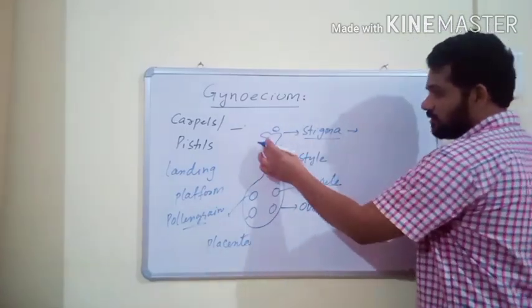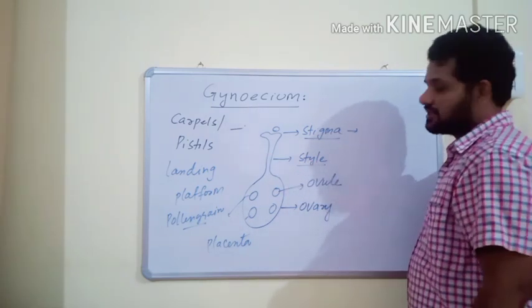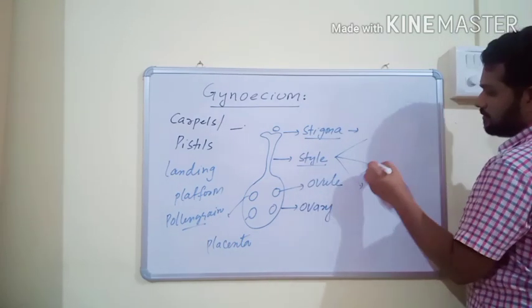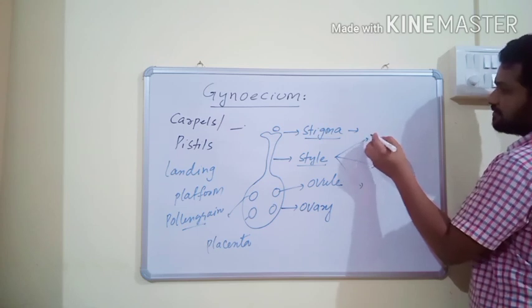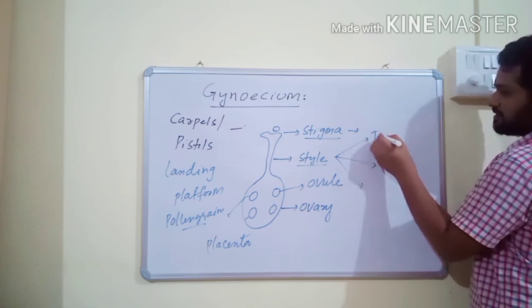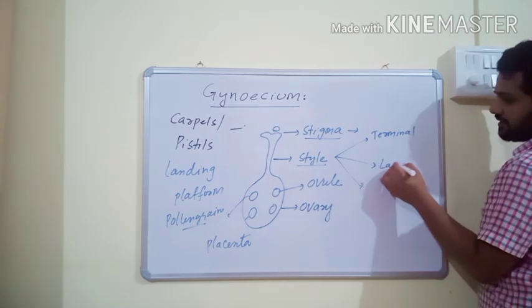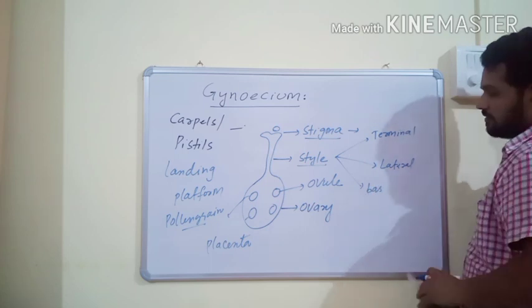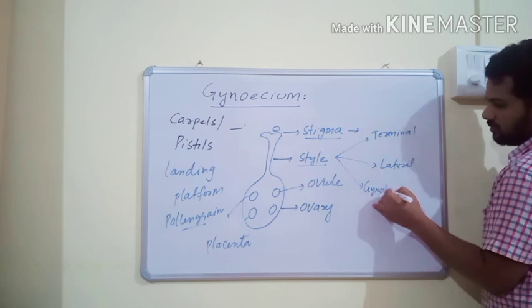And next, this long tube-like structure is called style. Style usually is of three types: terminal style, lateral styles, and basal, also called gynobasic.